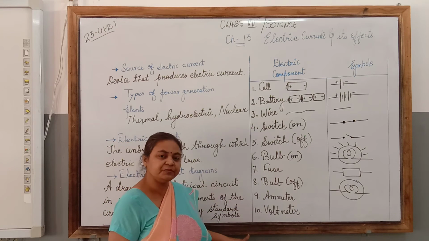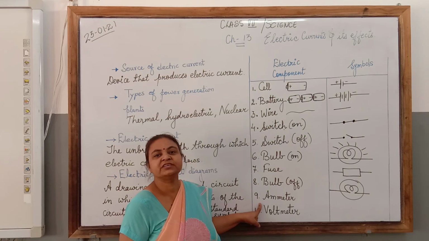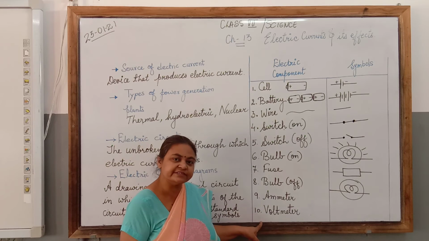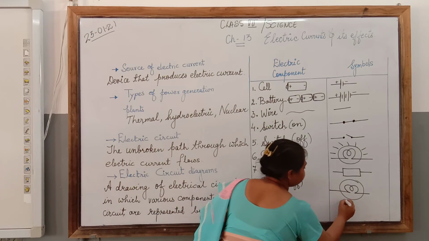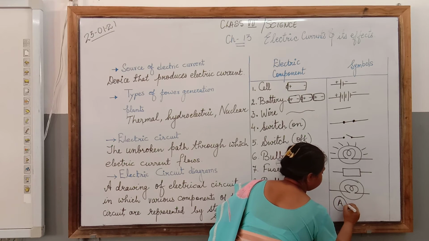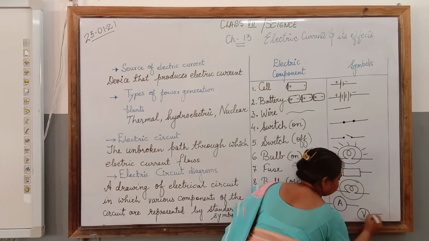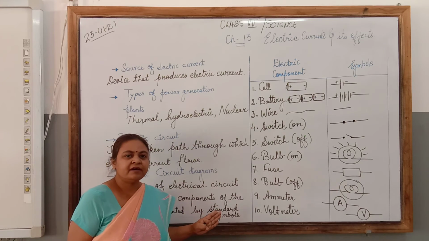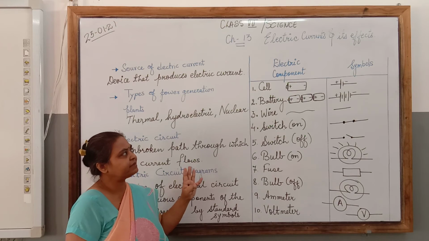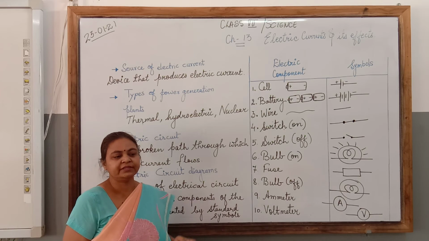Then ammeter and voltmeter are two very common devices used. Ammeter is used to measure the electric current and voltmeter is used to measure the voltage or the potential difference across the circuit. So for ammeter, we draw a circle and write A, and for voltmeter we draw a circle and write V. So children, these are the various symbols of the components of an electric circuit. These are the standard symbols which we will be using for drawing the circuit.